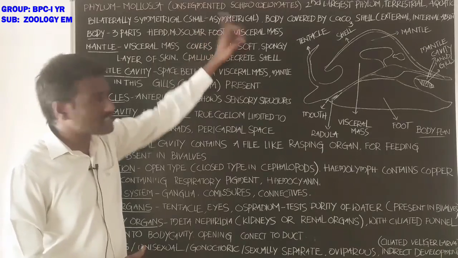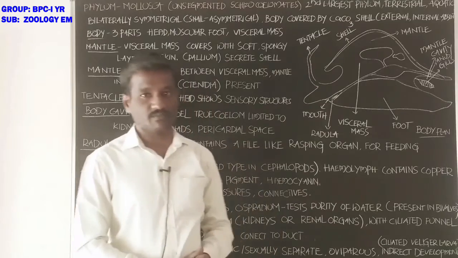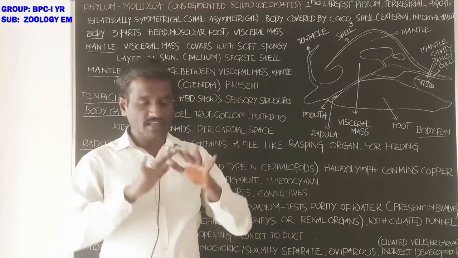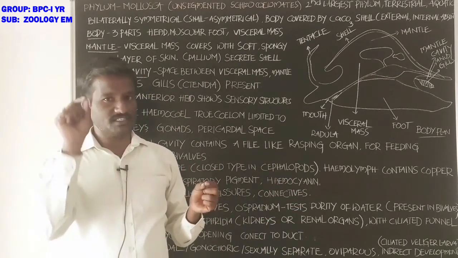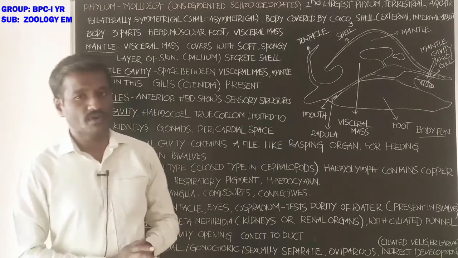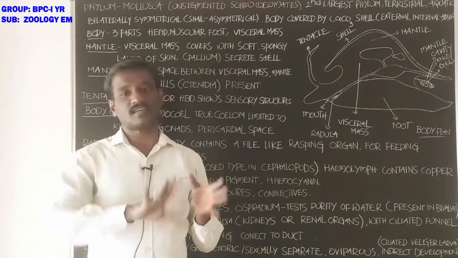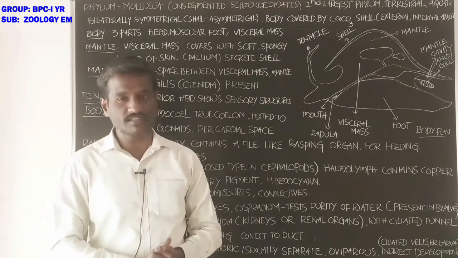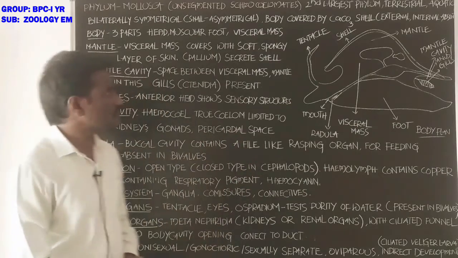The body is covered by a calcium carbonate shell. The entire body surface is covered with calcium carbonate, a hard substance that is called the shell. The shell is internal in some animals, external, present outside of the body, in some animals. In some molluscans, the shell is absent.